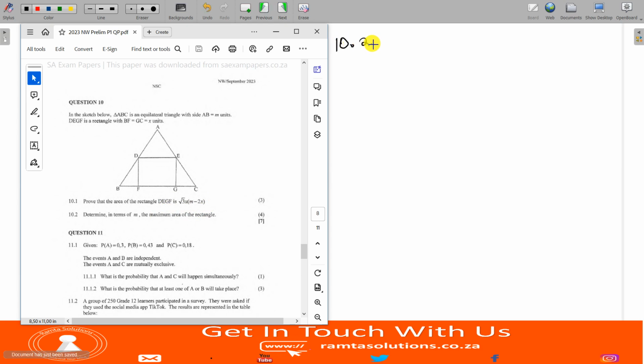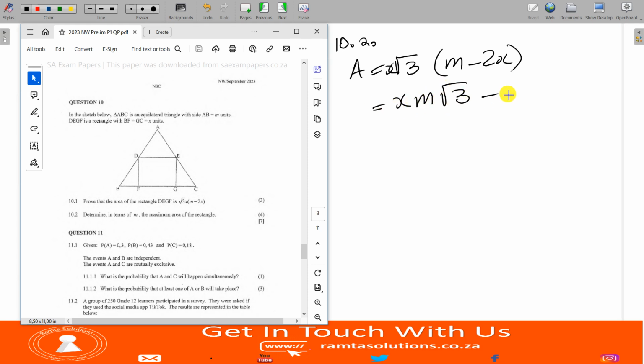10.2 says determine in terms of M the maximum area of the rectangle. Let me remind you, I'm going to call area A. Area was x root 3 times m minus 2x. So this is xm root 3 minus 2x squared root 3.